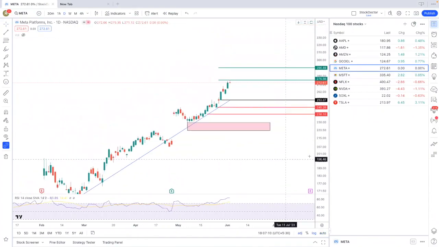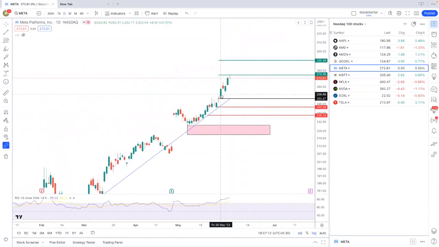For Meta, you can see here, when we did the analysis, I mentioned that it has created a solid bullish candle. The first target is 275 and it achieved 275, and from there it closed at 272, and then the second target is 290. But you can see here it has created a doji candle, and there is a high probability that it can correct till 260, 250 level, and then it can retrace back. This is the first scenario.